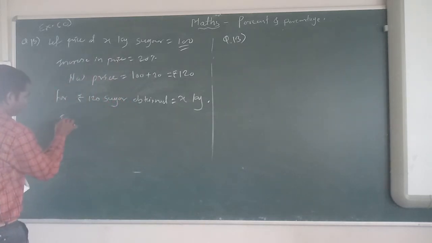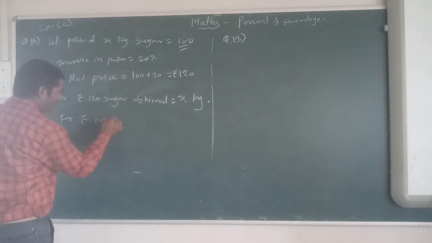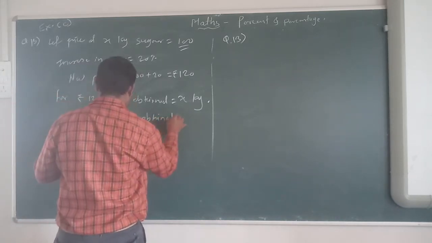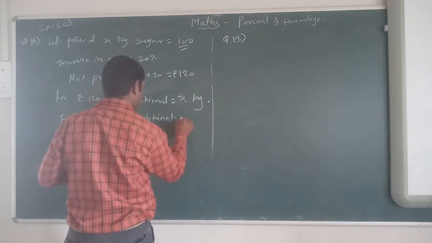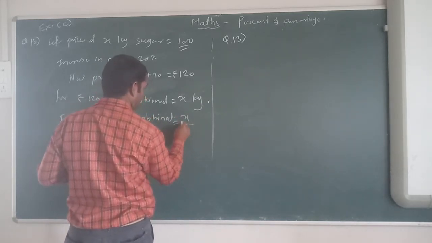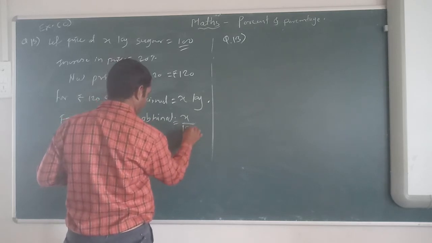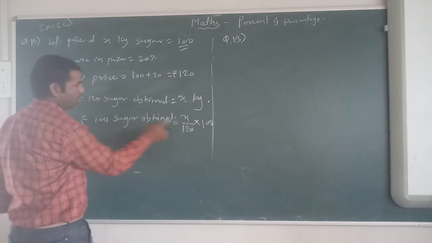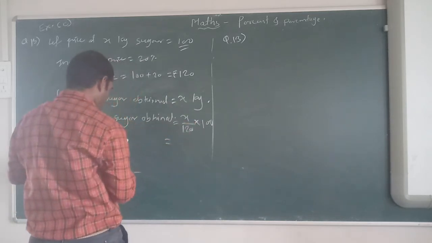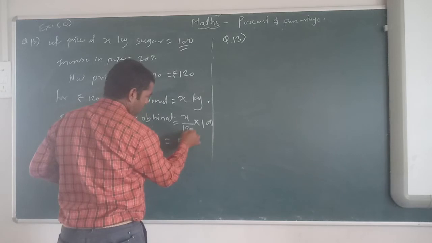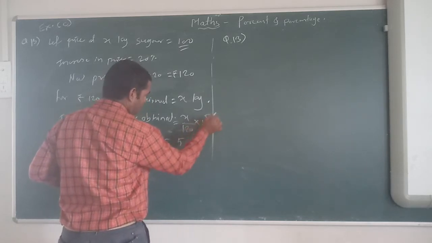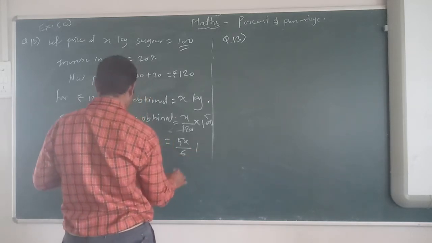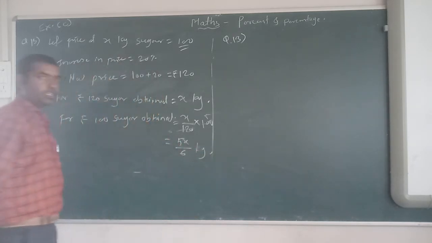And for rupees 100, sugar obtained is X upon 120 multiplied by 100, equal to 6 5, that means 5x upon 6 kg. Got it now?